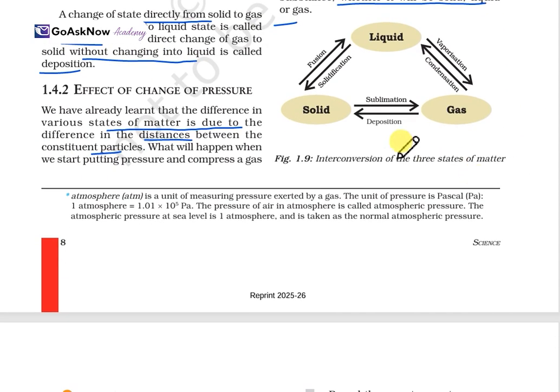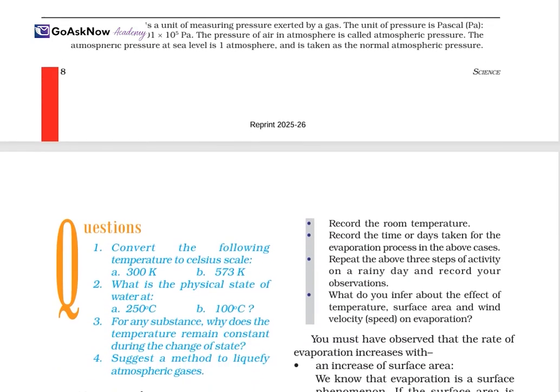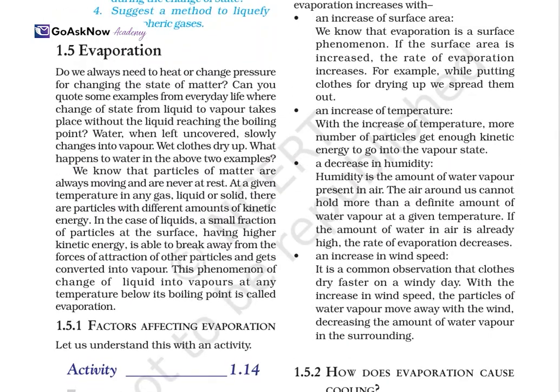This diagram is simply showing that gas to liquid is condensation. Liquid to gas is vaporization. Gas to solid is deposition. Solid to gas is sublimation. Liquid to solid is solidification, and solid to liquid is fusion. This is the thing.